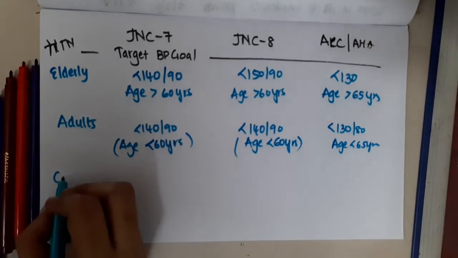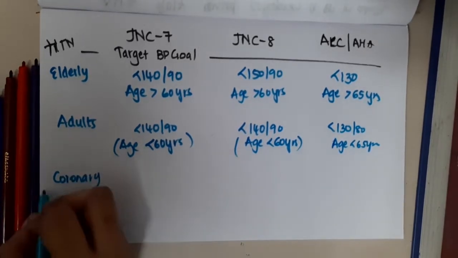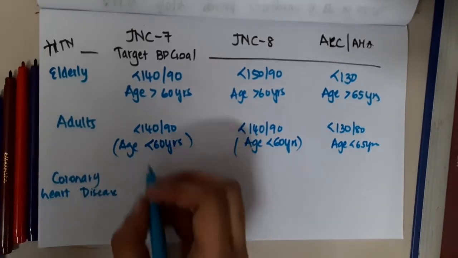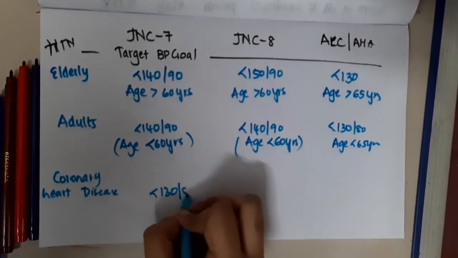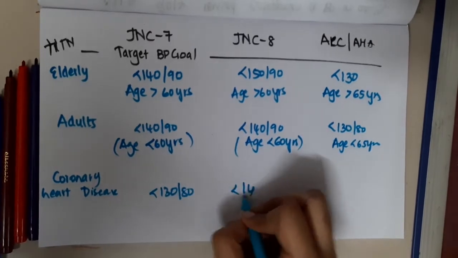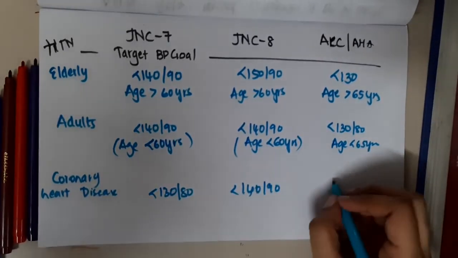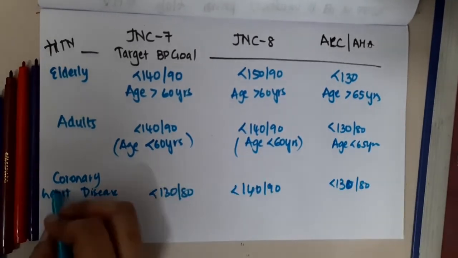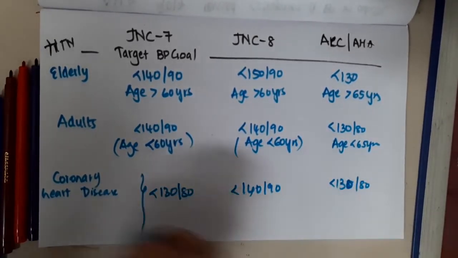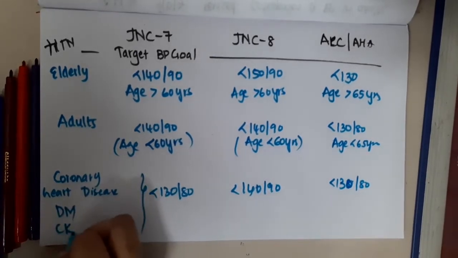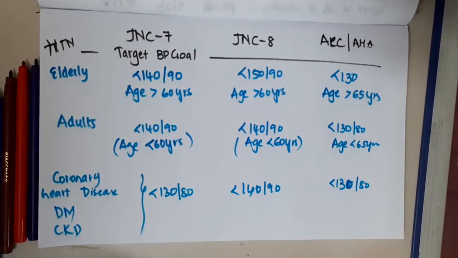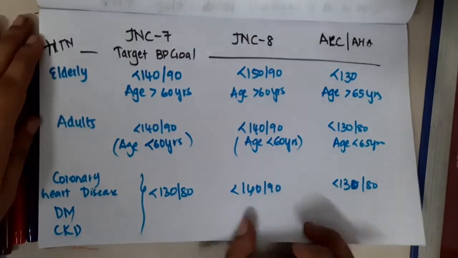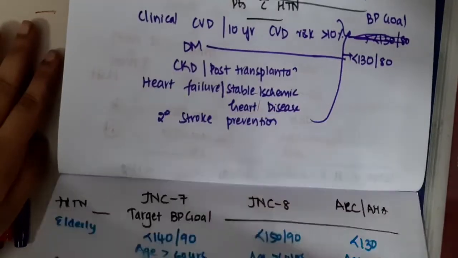Those with coronary heart disease: the goal of BP according to JNC 7 is less than 130/80. According to JNC 8 it is less than 140/90. According to ACC it is less than 130/80. So this goal is for coronary heart disease, diabetes mellitus and chronic kidney disease. So this is about the JNC criteria 7, 8 and ACC criteria.